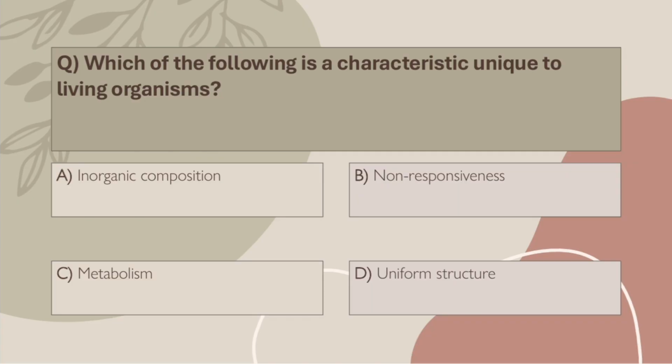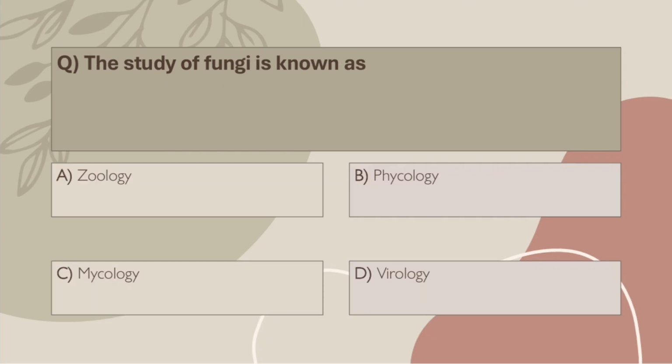Q29. Which of the following is a characteristic unique to living organisms? A. Inorganic composition. B. Non-responsiveness. C. Metabolism. D. Uniform structure. Correct answer, C. Metabolism. Metabolism equals sum of all chemical reactions in the body. Living organisms must metabolize.